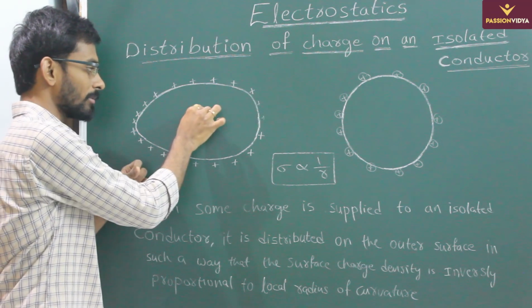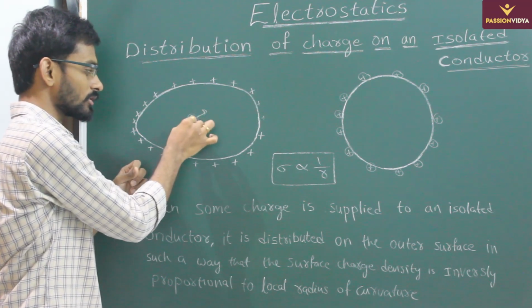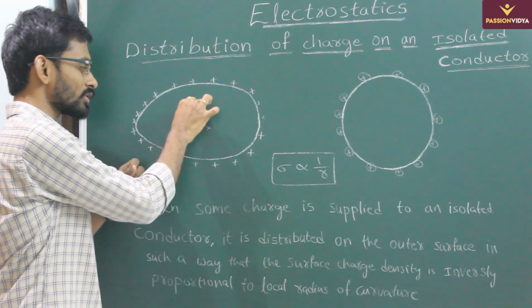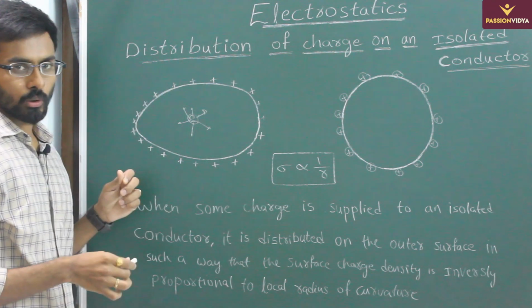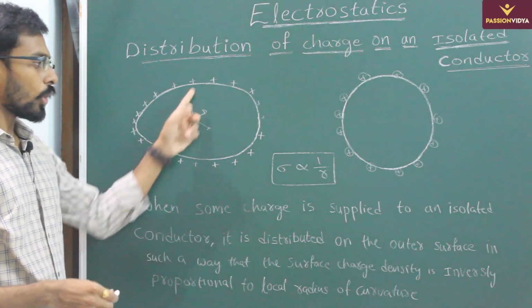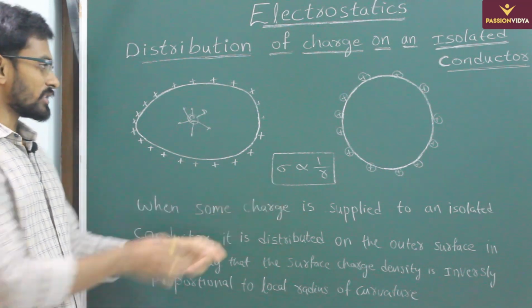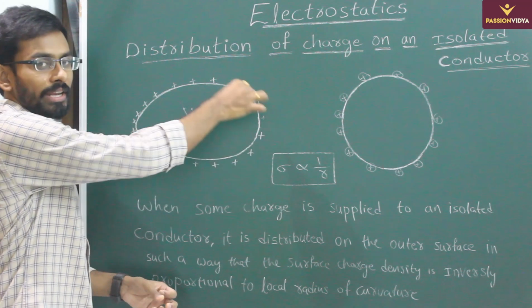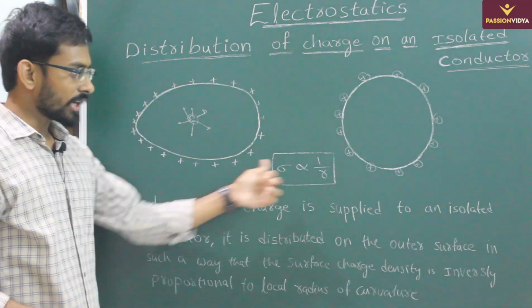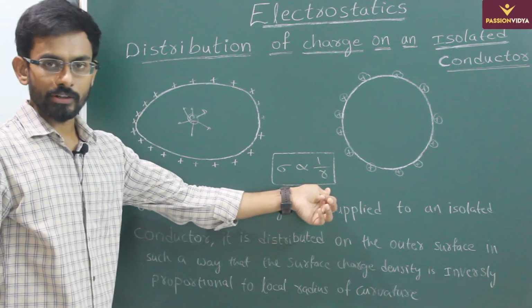So due to this charge there will be force in this direction, due to this and this. So in all directions you have force, and this net force has to be zero. This net force will be zero when the surface charge density, meaning charge per unit area on the surface, is inversely proportional to the local radius of curvature.